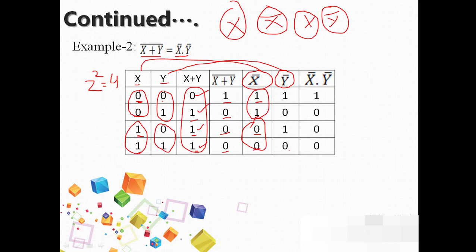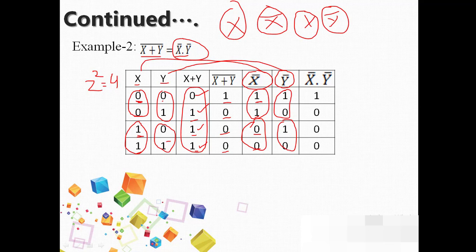Similarly, we will take it for y bar. So we have 0, 1, we will write it as 1, 0. Then we will write 1, 0 for the next combination. Hope you are following it. Then x bar and y bar are multiplied, using the expression on the right hand side.